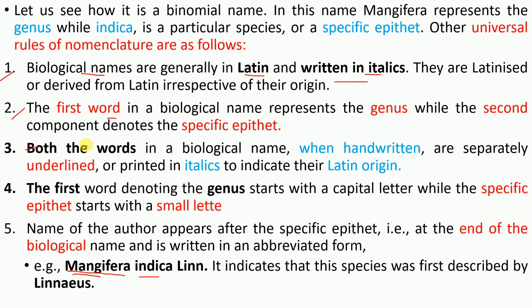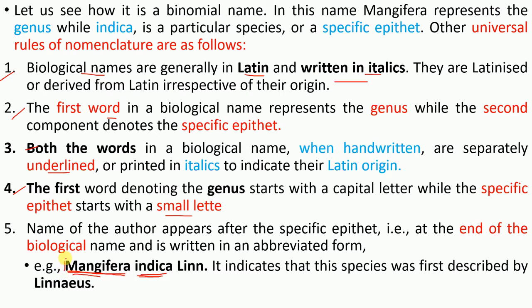Third rule: both words in a biological name, when handwritten, are separately underlined. For example, whenever you write Mangifera indica by hand, there must be an underline under both words. Fourth rule: the first word denoting the genus starts with a capital letter, while the specific epithet starts with a small letter.